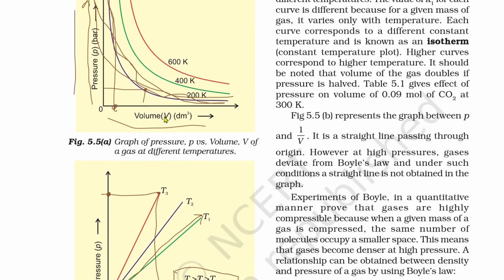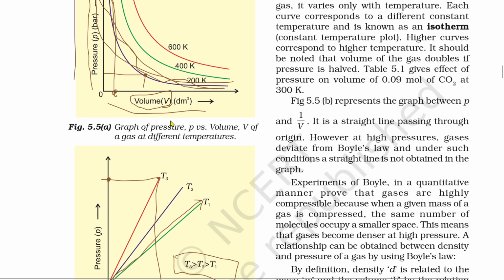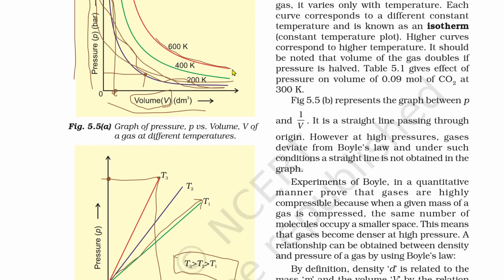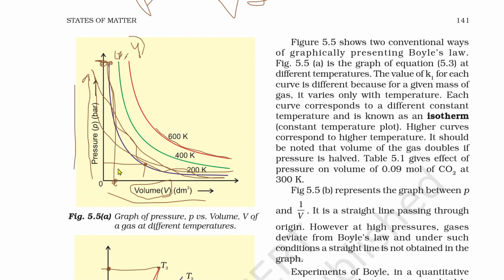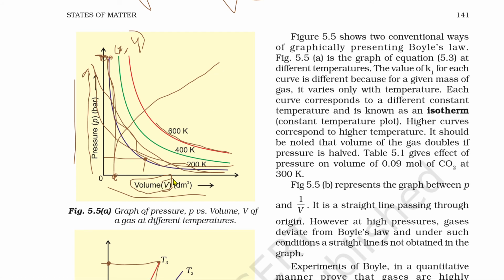See, when it is given as volume, this is increasing. But when you just invert it, then what will happen? When you take this as a denominator, then what will happen? A straight line. A straight line.